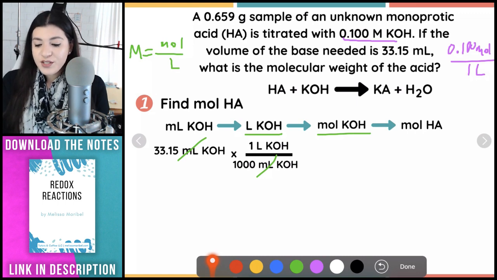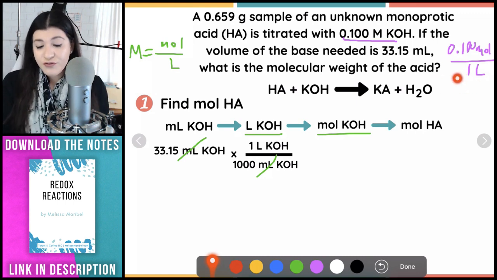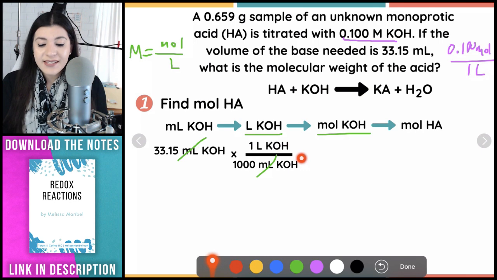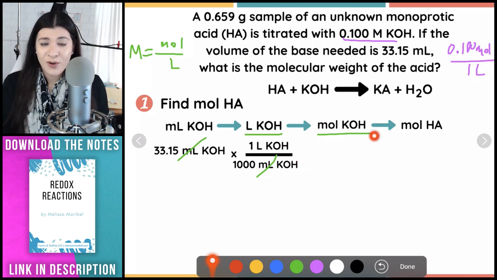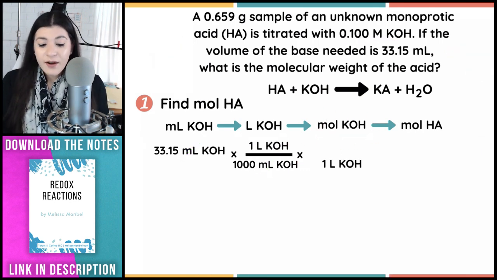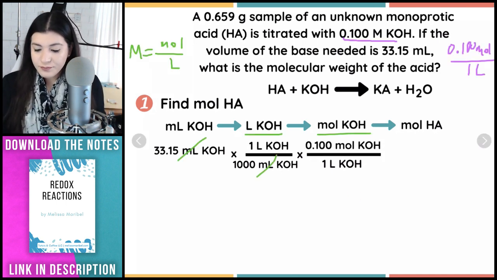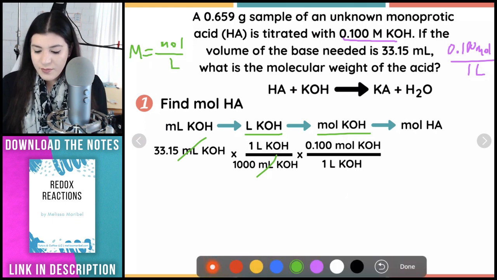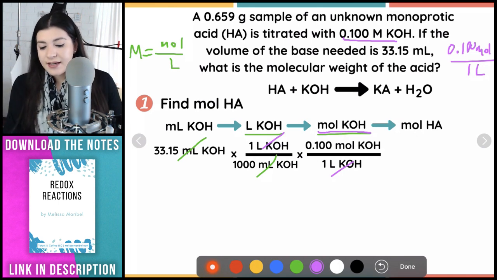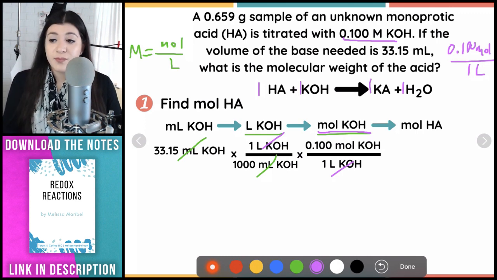So now this is going to be used as our conversion factor in this case. This is going to be our next step. That's how we're going to get to moles of KOH. So that's how I know I place the 1 liter on the bottom, because we always want those units to cancel. And then from here, the liters and liters will cancel. And so we're on this step now. We're at moles of KOH. Next thing is remember that all of these have a 1 coefficient since everything is balanced.